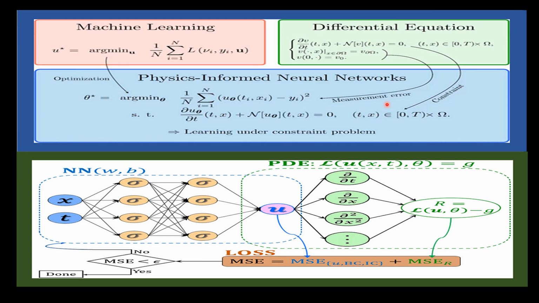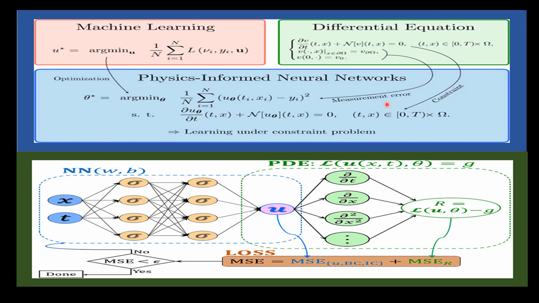And finally, it has an output layer which takes the transformed representation from the hidden layer and produces a prediction. So in this case, the output would be a predicted stock price for a given time period. Then we have some physics constraints. So in addition to the standard neural network architecture, PIN incorporates physical constraints into the model.